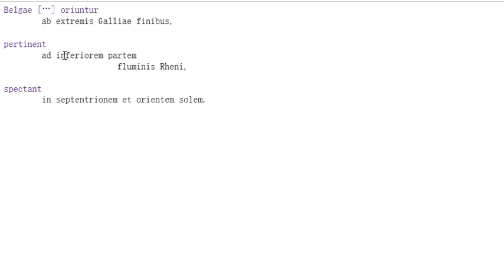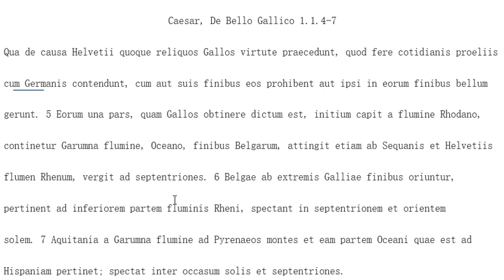Note also that spectant here, where we would typically say that they look at, is an isolated verbal idea with no expressed direct object. So spectant, they simply look in septentrionem, look toward the north, and the orientem solem, the east.